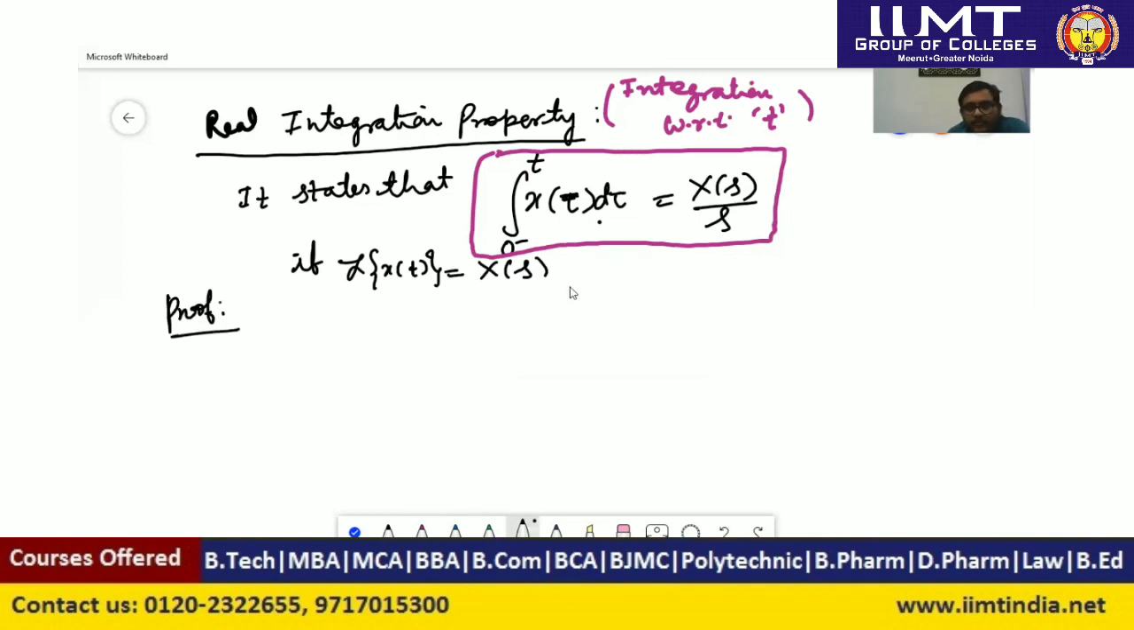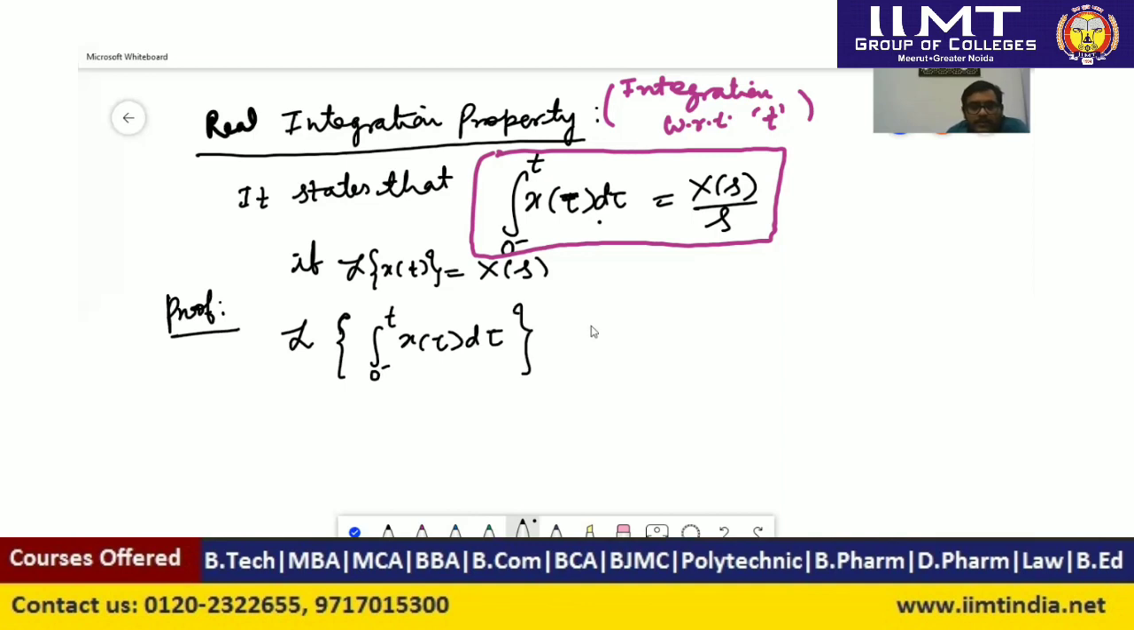So here we have to prove this particular theorem. So here what we can say, Laplace transform of integration of 0 minus to t x(tau) d tau. We have to